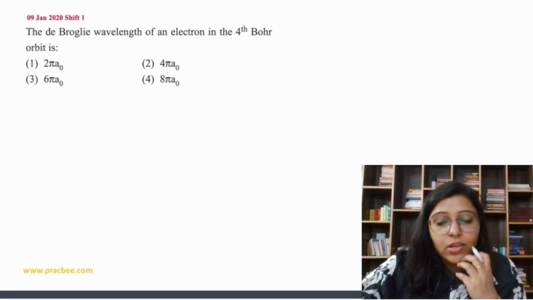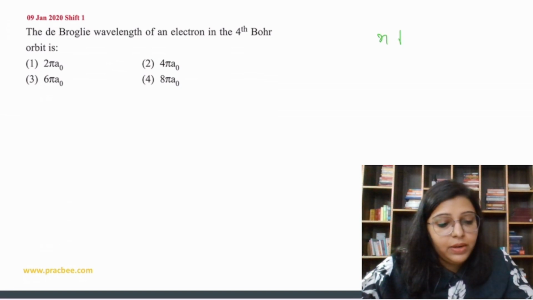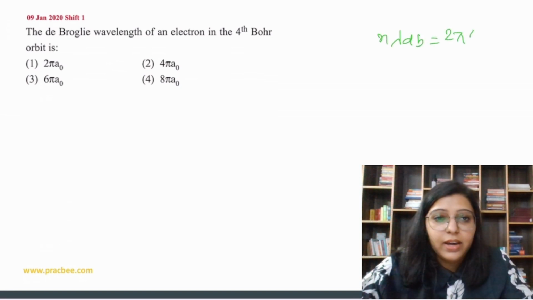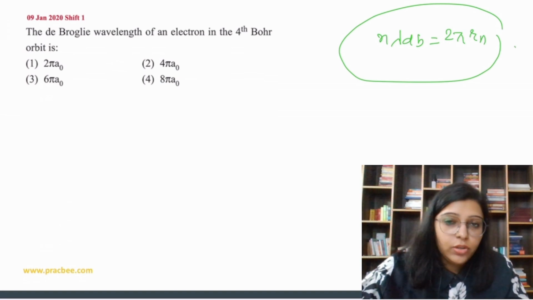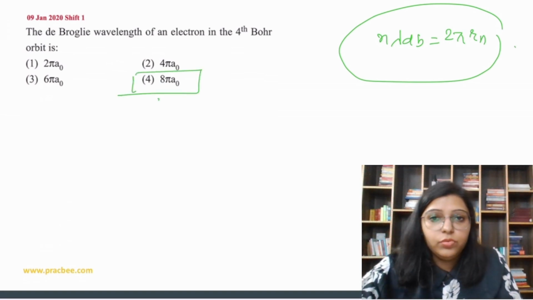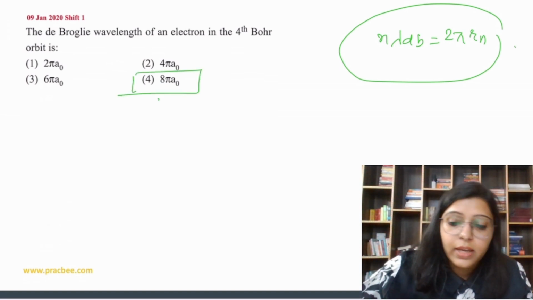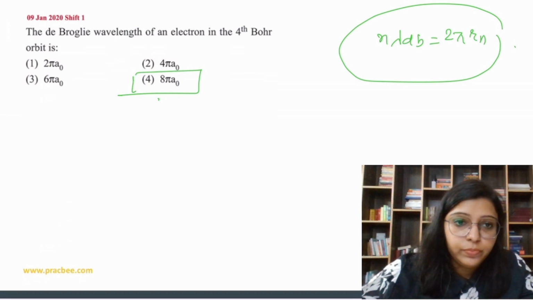Now that question is also based on the same thing, right? n lambda de Broglie is equal to 2 pi Rn. That's it. So just solve on your own. You get the answer equal to 4.